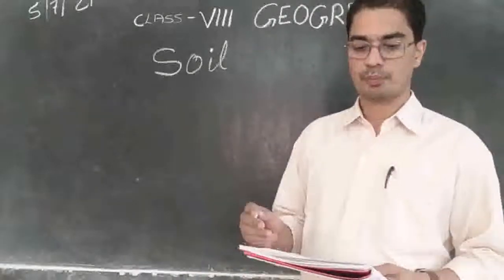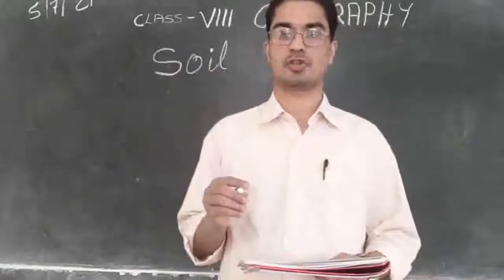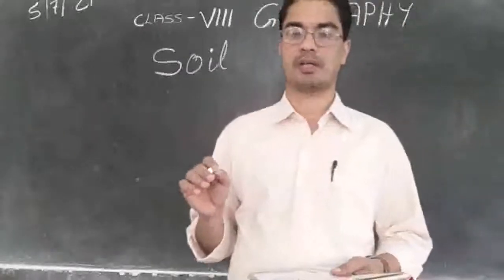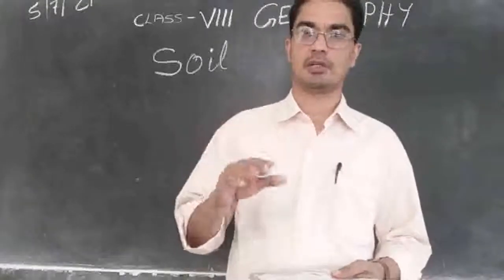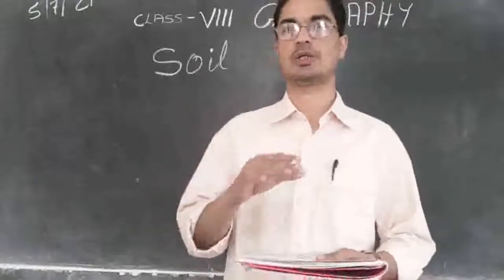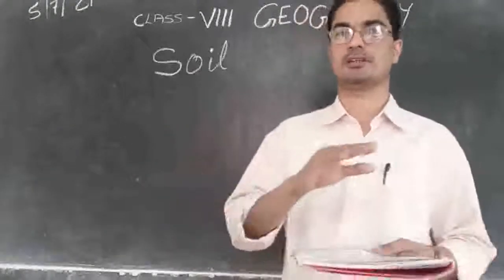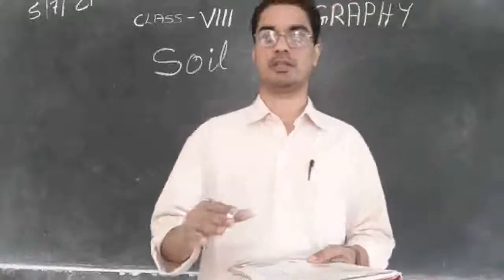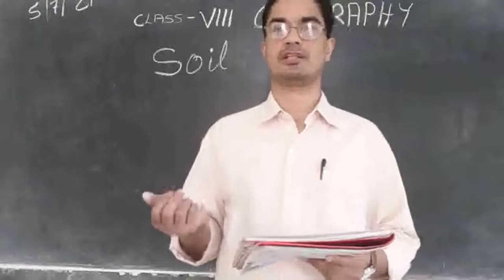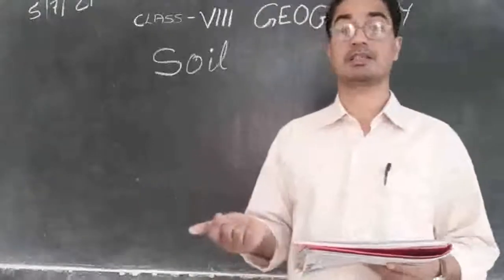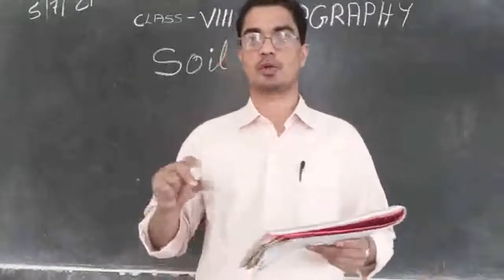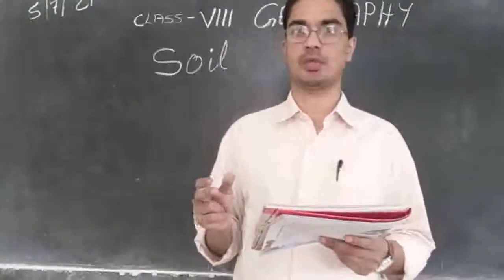Then soil is made up of organic matter. The top part of the earth, the soil, is made up of organic matter. The things that are on the earth, maybe the trees, the animals, their waste, all that will be forming together, becoming part of the mud, the earth, and become soil. So organic matter is there in the soil, then minerals, then weathered rocks. Weathered rocks means the rocks that are getting powdered.